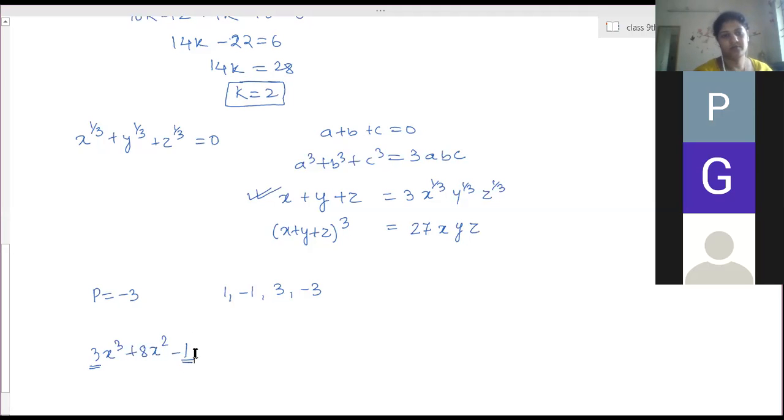Okay. Ma'am, one question. You can check it for these 4 values, and after substituting all 4 of these, you will not get the answer 0. Therefore you do not have any integral zeros.